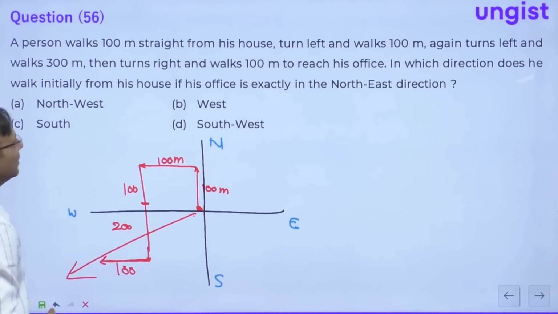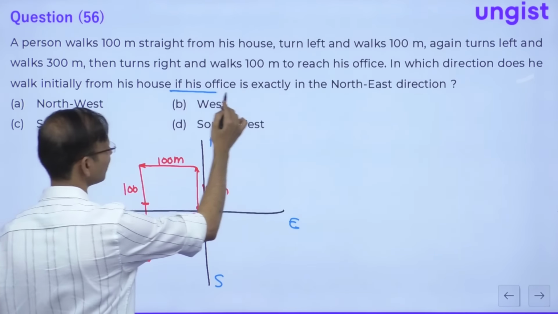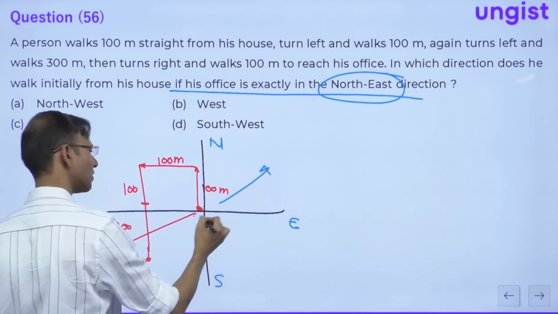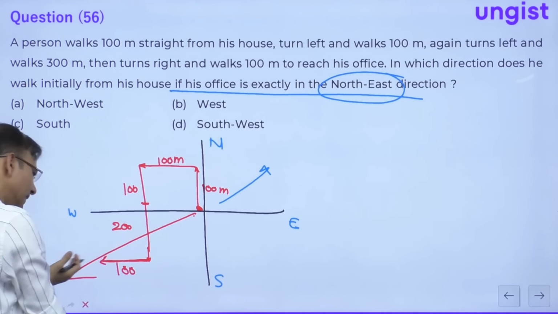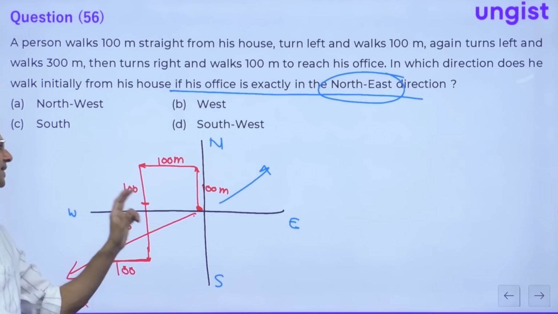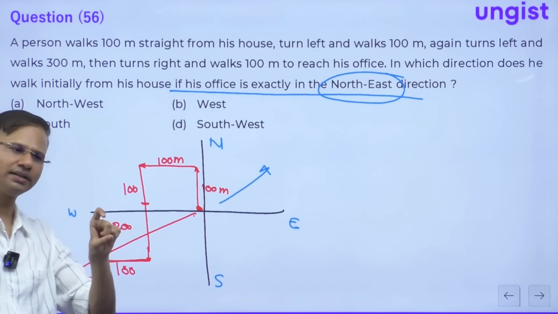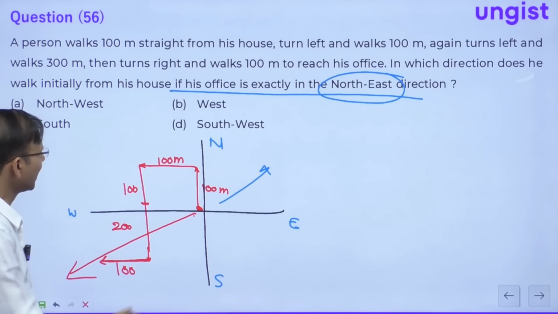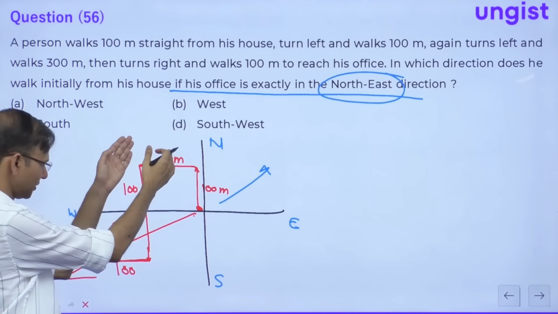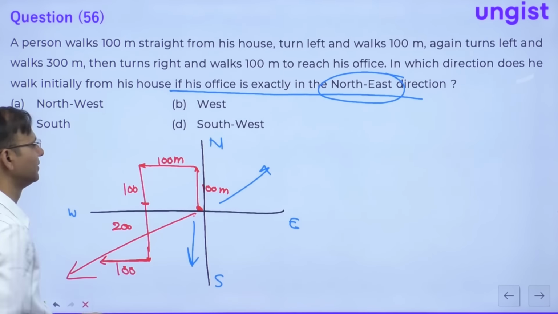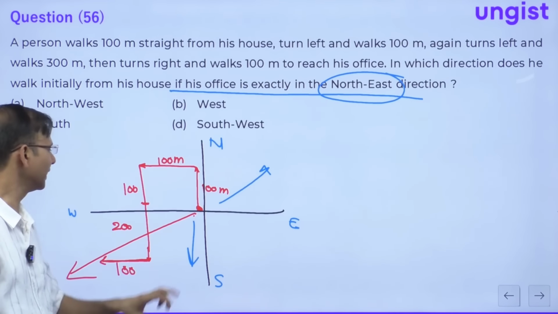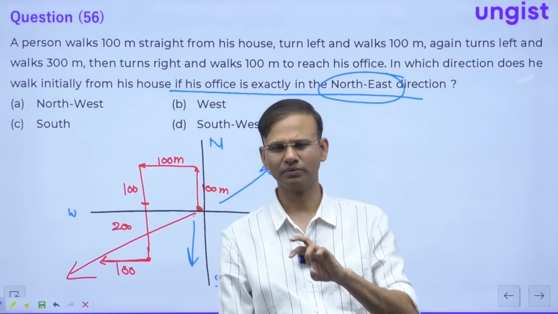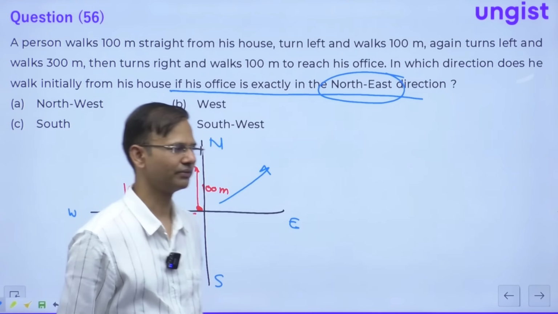So friends, here, now the question is, if his office is exactly in the northeast direction. See guys, northeast is here, just think on it, northeast is here, but according to us, he is in the northwest. I mean, which is exactly 180 degree twisted. Just think on it, 180 degree exactly twisted, right? So obviously we have started it like north, so if we rotate it 180 degree, it will come into south, right? So the correct answer should be south. The entire system is rotated, the entire Cartesian plane, I mean, it is rotated 180 degree. I mean, 180 degree you can say clockwise also or anti-clockwise, both are same, right?